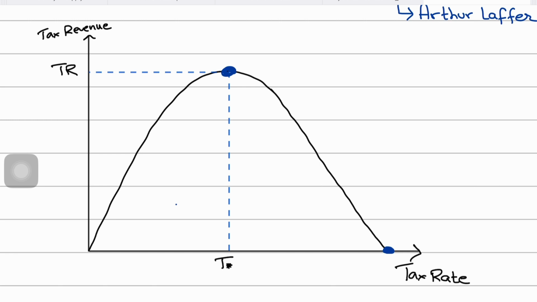And after a point, any further increase in tax rate will result in diminishing tax revenue for the government, as individuals and businesses will adjust their behavior to minimize their own tax burdens, right? We'll see right now what sort of adjustments they will make.